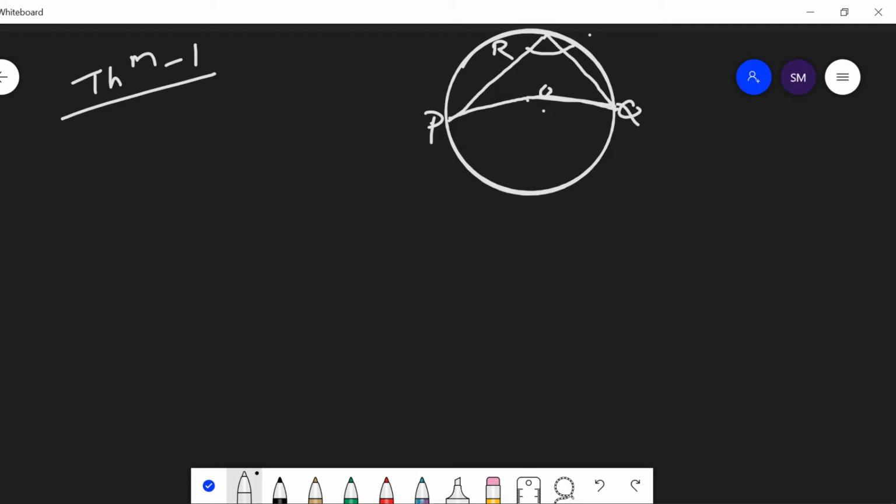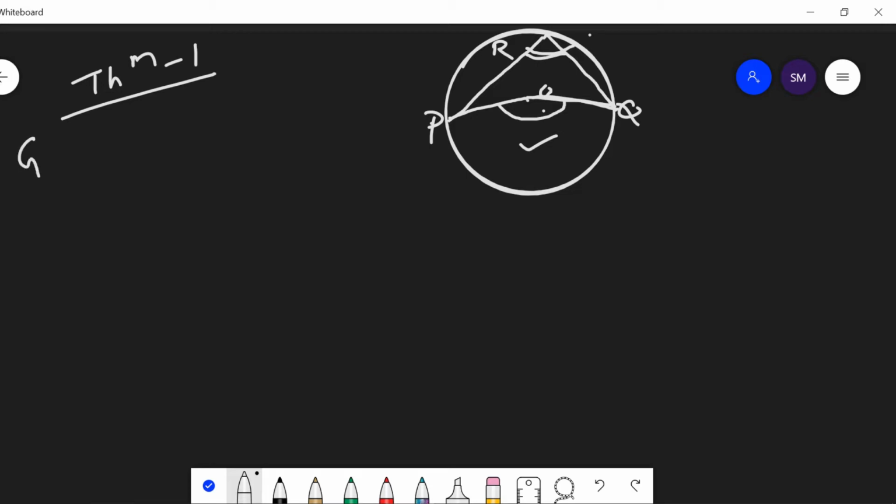The angle subtended by the arc at the center is POQ, and this angle is double the angle subtended at any point, say R. This means POQ is equal to twice PRQ.